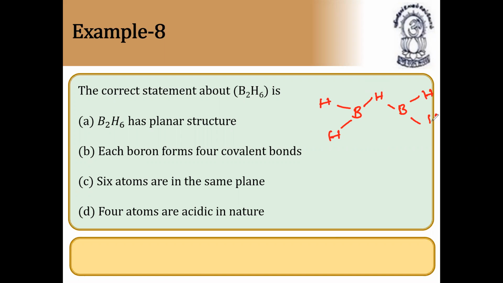Four terminal hydrogens are in the same plane, and the two bridging hydrogens lie above and below the plane. B2H6 is not fully planar. Each boron forms four covalent bonds: one, two, three, four. So each boron forms four covalent bonds. It is right. Six atoms are in the same plane. No, it is wrong. Four atoms are acidic in nature, that is, four hydrogen atoms are acidic in nature. That is what they are telling. So the incorrect statement is that six atoms are in the same plane. So the answer is option C. Next question.